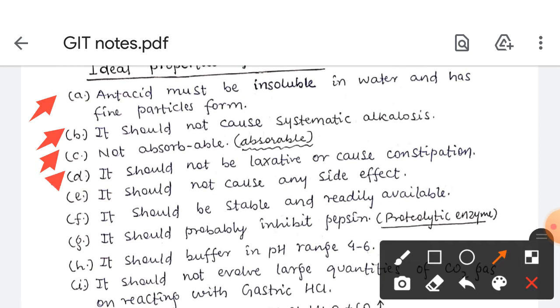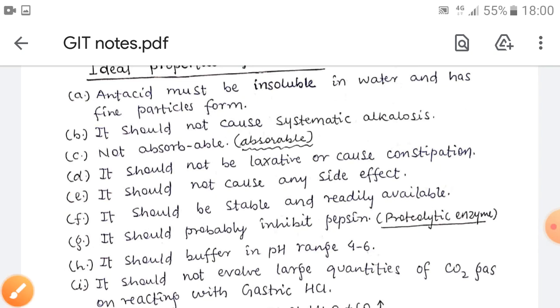It should not cause any side effect. It should be stable and readily available. It should preferably inhibit pepsin. It should have a buffer pH range of 4 to 6. We all know that the hydrochloric acid in the stomach has a pH of 1.8, so to neutralize the hydrochloric acid, it should have a pH range between 4 to 6.